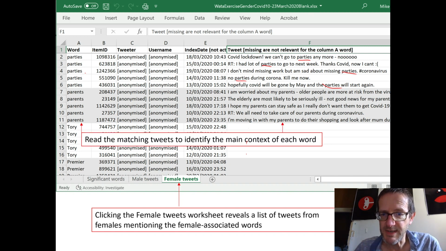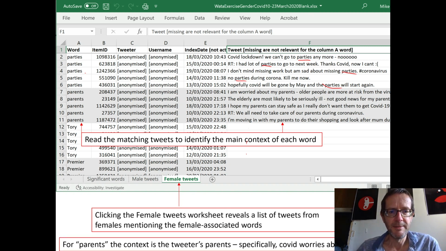You read the matching tweets to discover the main meaning and context of the word. In this example, for parents, the context would be the tweeter's parents. You might even be more precise than that and say, well, these are COVID worries about the parents of the tweeters. So that's very specific.